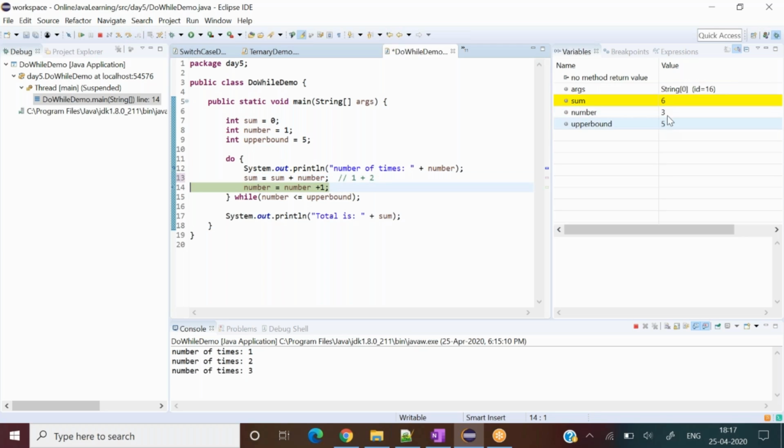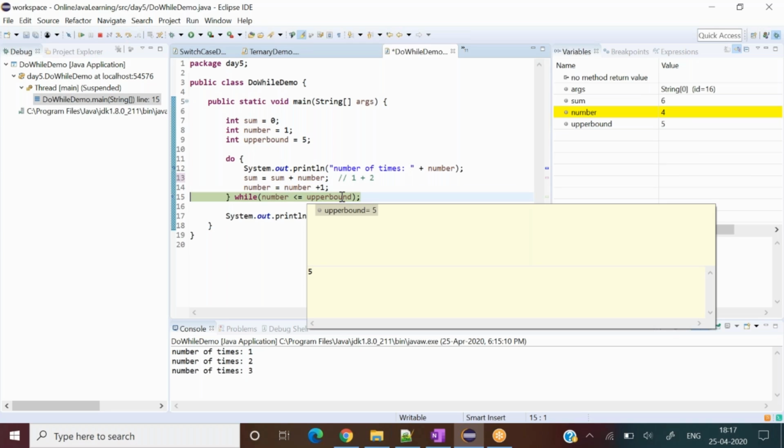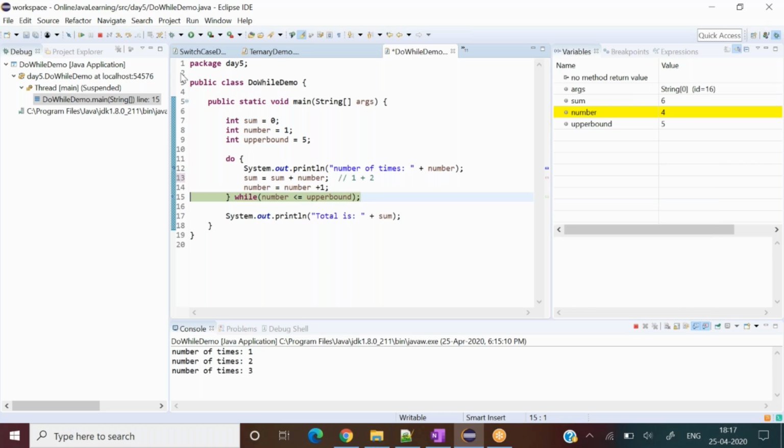If I execute this, see here, the yellow line, sum is 6 now, right? Now it is time to increment number, so number has become 4. Now 4 is less than or equal to 5, so again it will go into the execution phase. Now what are the current values? Sum is 6, number is 4, and upper bound is 5. So number 4 would get printed down below due to this sys out statement.